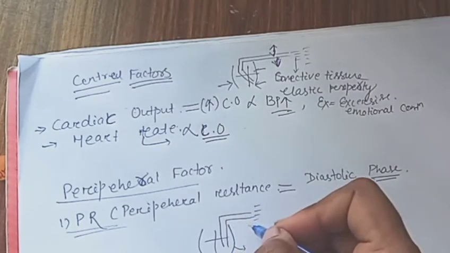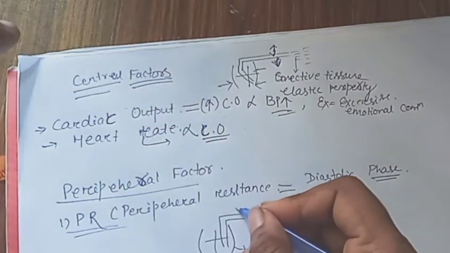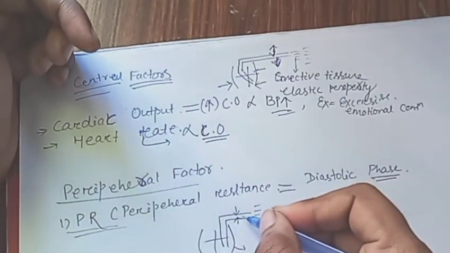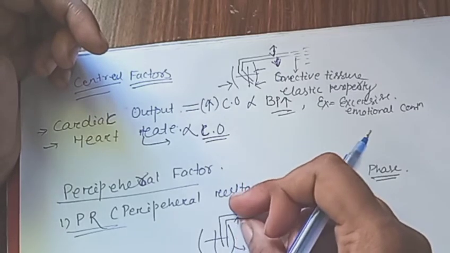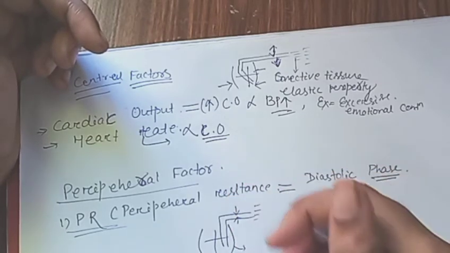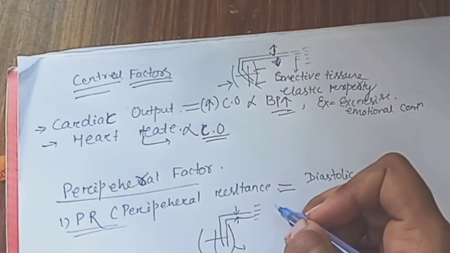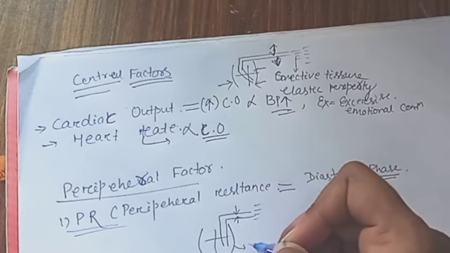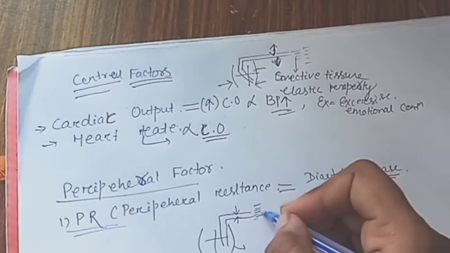In this stage, when the muscle relaxes, elastic recoiling of the blood vessel occurs, so the blood flow during diastole is less. Due to this less flow of blood in the diastole, BP will be less. From this we state that the peripheral resistance is mainly present in the arterioles.